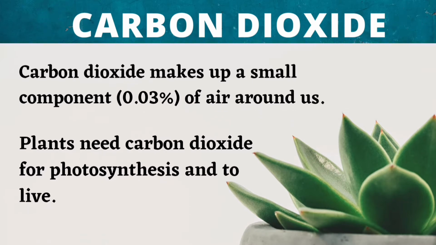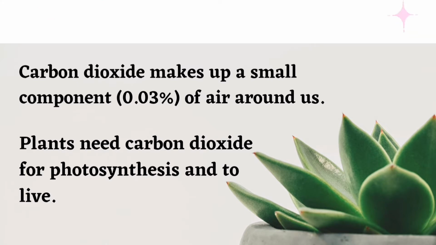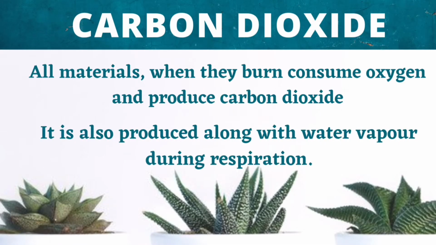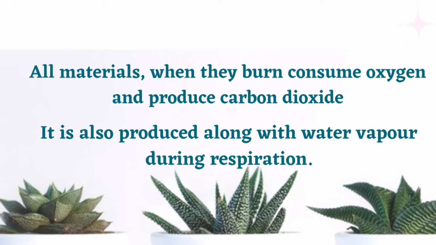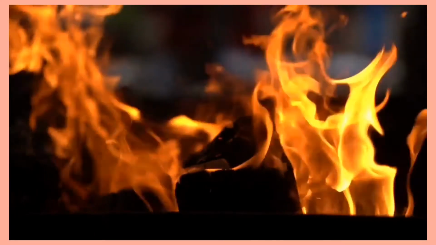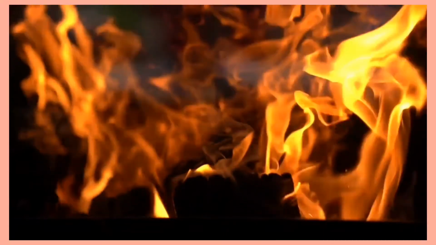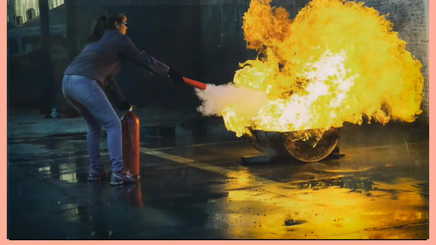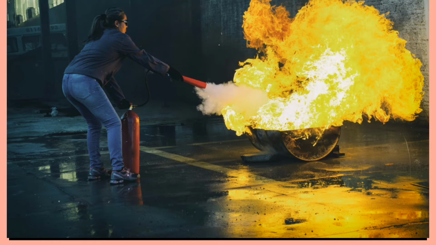Carbon dioxide is present in very small quantity in our air. Plants need carbon dioxide for photosynthesis. During respiration, carbon dioxide and water vapors are produced. When we burn any material, oxygen is consumed and carbon dioxide is released. Carbon dioxide doesn't support burning. That's why it is used to extinguish fire.